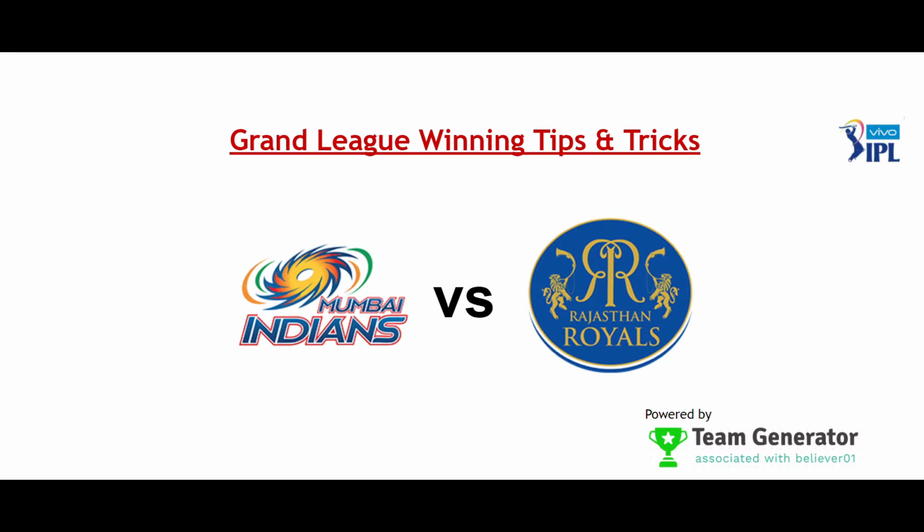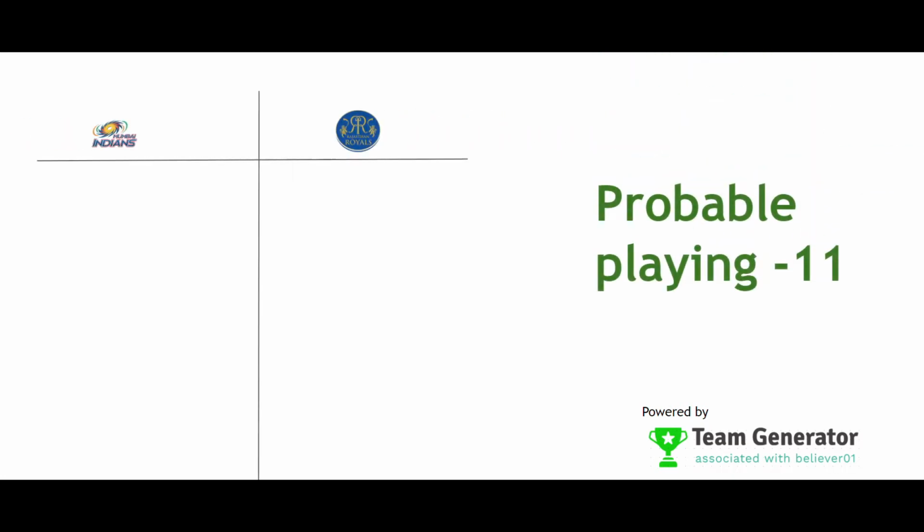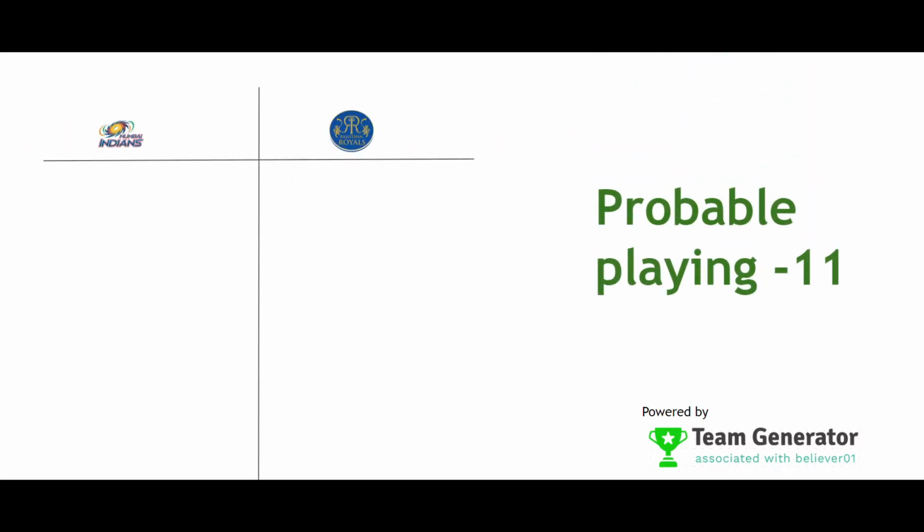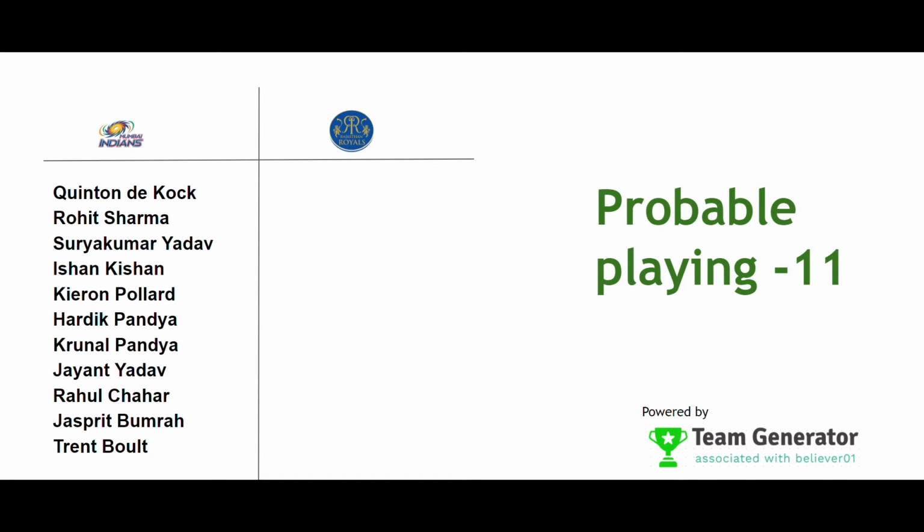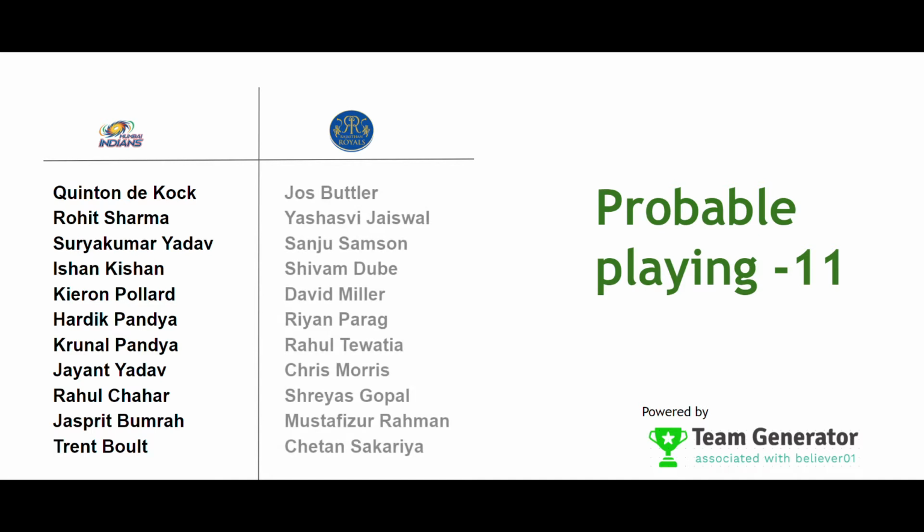So let's analyze the data. The probable playing 11 from the Mumbai Indians side will be Quinton de Kock, Rohit Sharma, Suryakumar Yadav, Ishan Kishan, Kieron Pollard, Hardik Pandya, Krunal Pandya, Jayant Yadav, Rahul Chahar, Jasprit Bumrah and Trent Boult from the Mumbai Indians side, and from the Rajasthan Royals side, Jos Buttler, Yashasvi Jaiswal, Sanju Samson, Shivam Dube, David Miller, Riyan Parag, Rahul Tewatia, Chris Morris, Shreyas Gopal, Mustafizur Rahman and Chetan Sakariya.